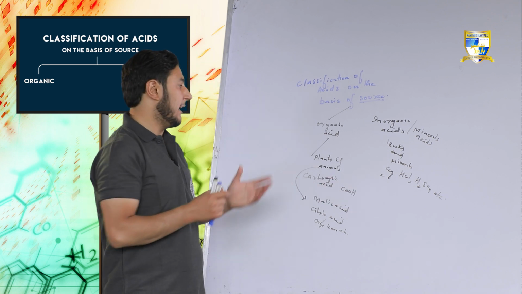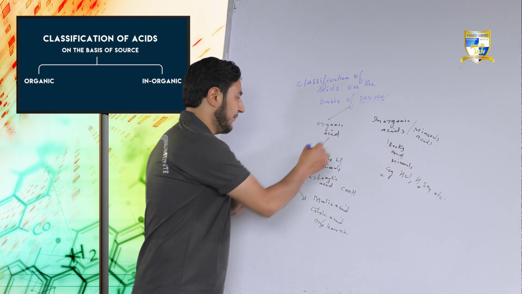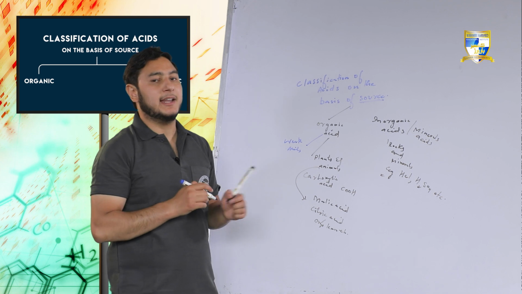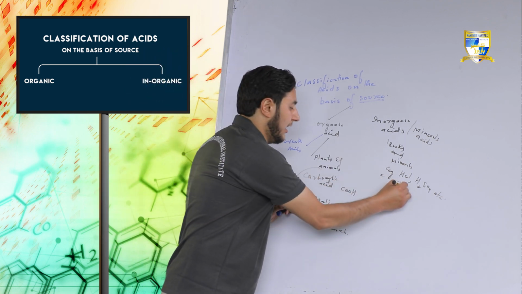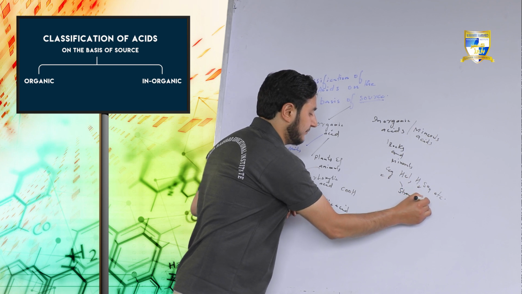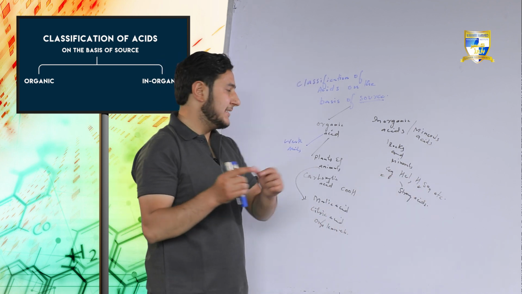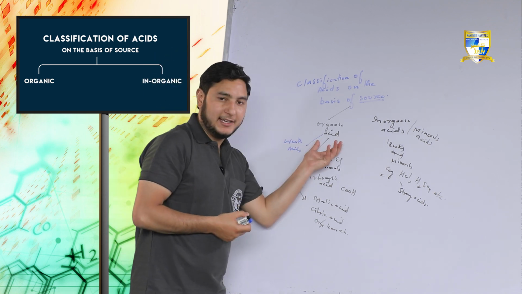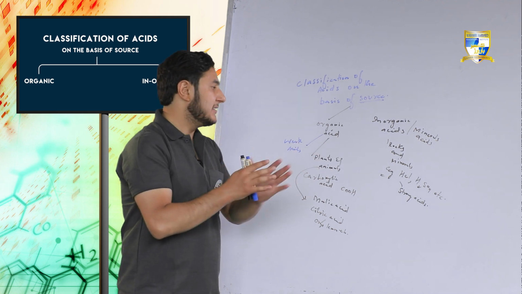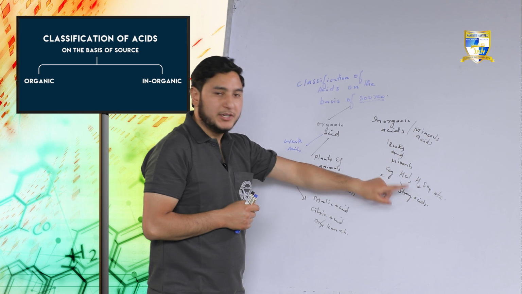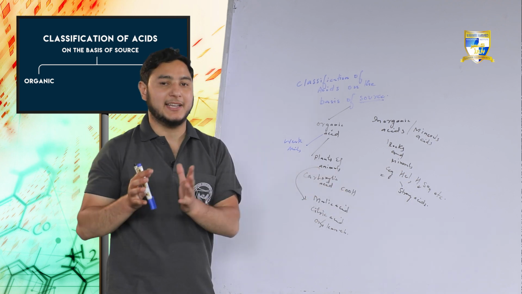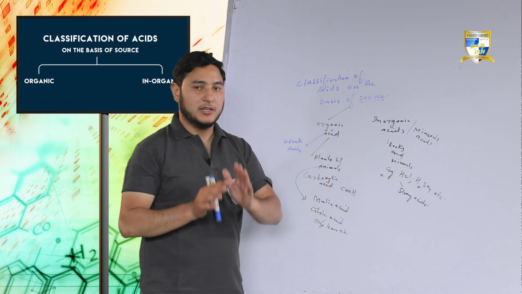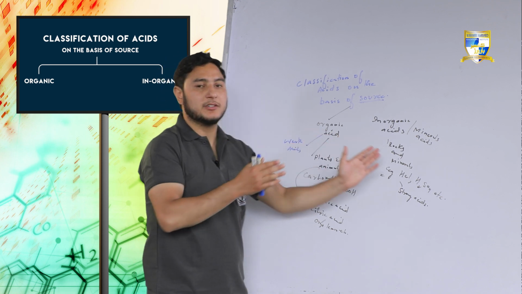Moreover, the important difference between them is that organic acids are usually weak acids, whereas inorganic acids are strong acids. By saying weak acids, we mean the degree of dissociation of organic acids is very low as compared to inorganic acids. The degree of dissociation or ionization, that is alpha, is higher for inorganic acids. So these are weak acids, these are strong acids.